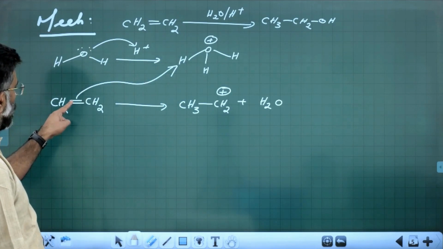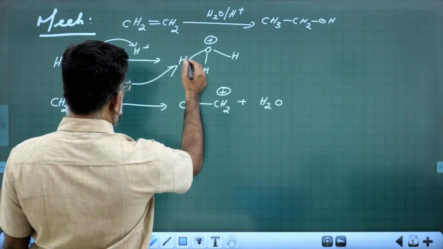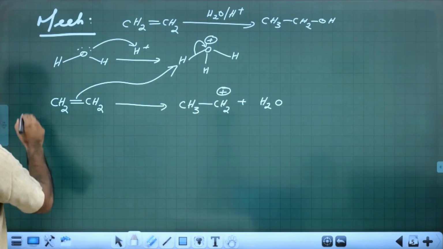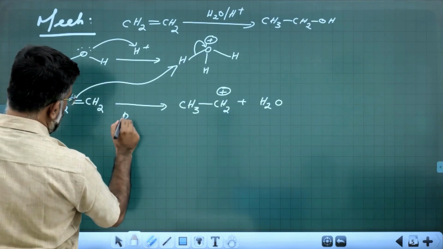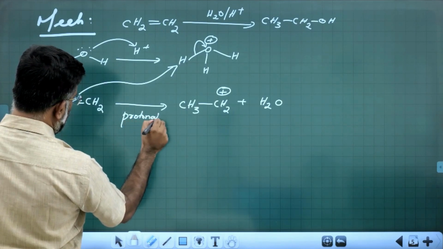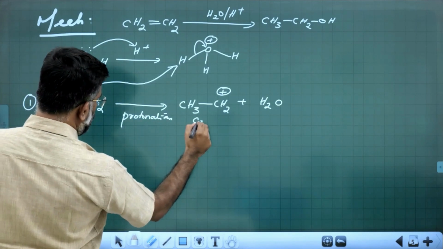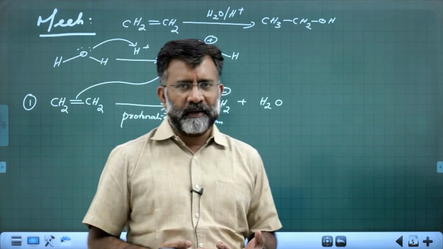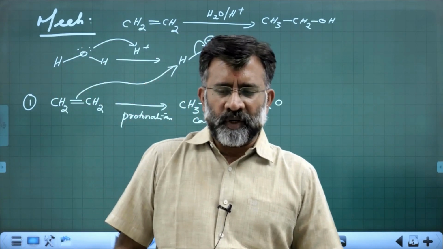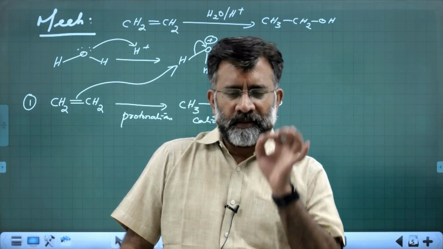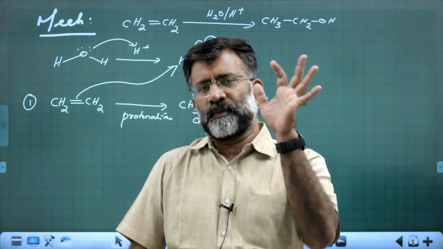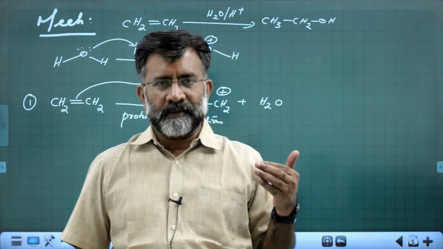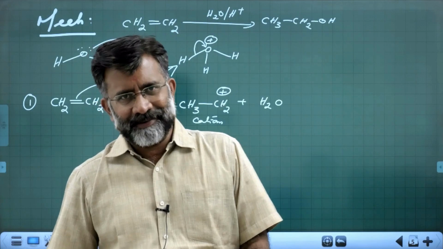This loosely held pi electron attacks the hydrogen of hydronium ion, and you get water separated. This is called protonation, and you get a carbocation. In fact, it is a carbocation mechanism. So wherever you take molecules where there is a chance of rearrangement of carbocation, it will undergo rearrangement and you may get some unexpected product, right?